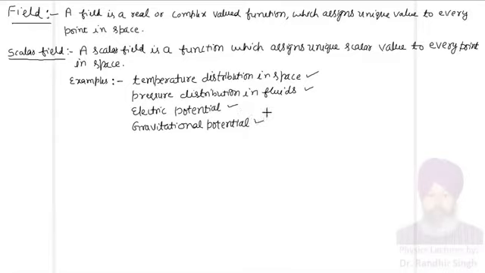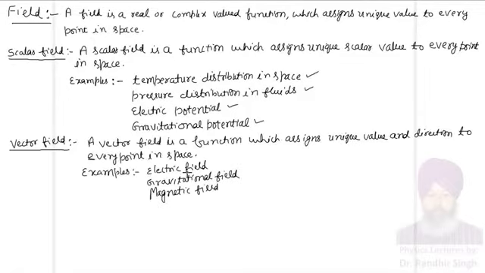Let me now write down the definition of a vector field. So you can see here that I have written the definition of vector field. A vector field is a function which assigns unique value and direction to every point in the space. So examples of vector fields are, as you already know, electric field, gravitational field, and magnetic field. These are the examples of vector fields. Let me write now some properties of fields.